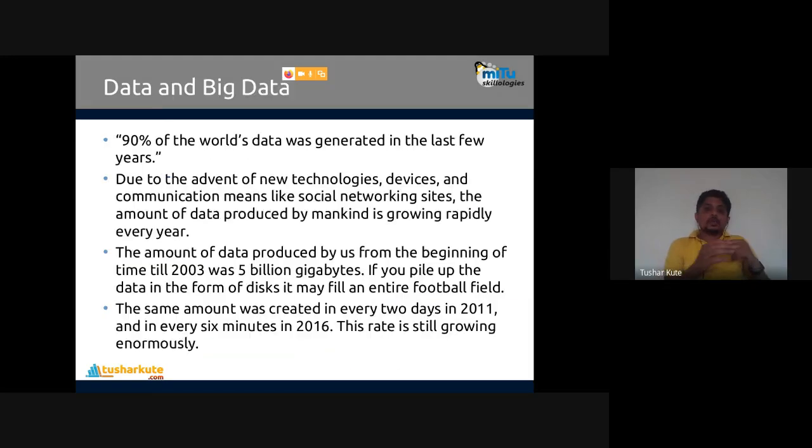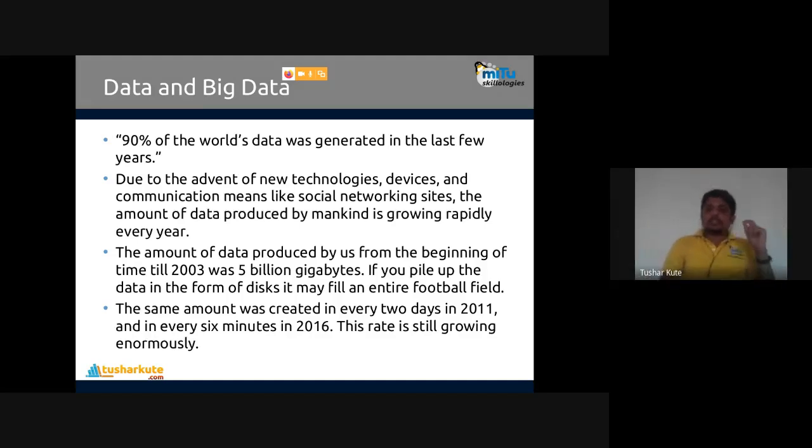So the first terminology, this is what I told you about the data only. Let's come to the second part of the data, another angle of the data. That's what we call big data. Data and big data, so two names are mentioned here. Let's talk about big data and then we'll come to the terminology of data science.